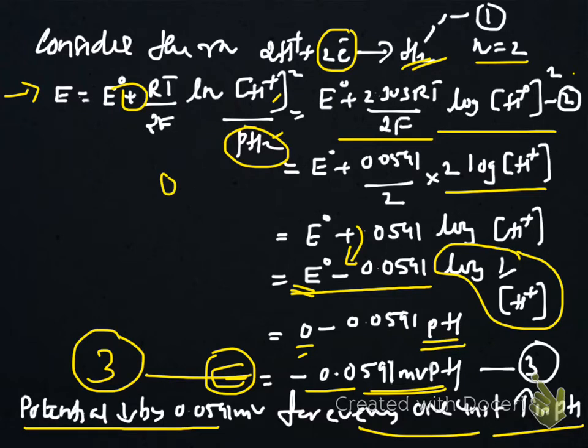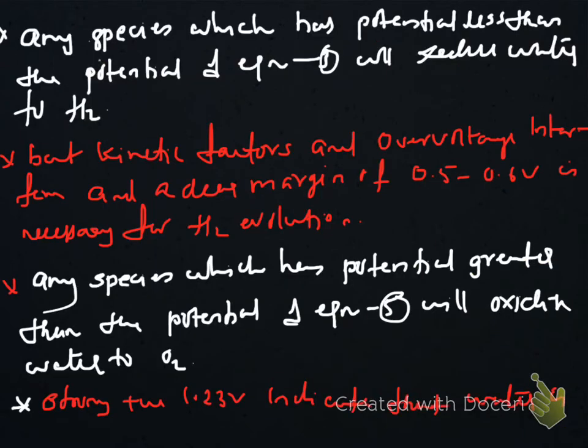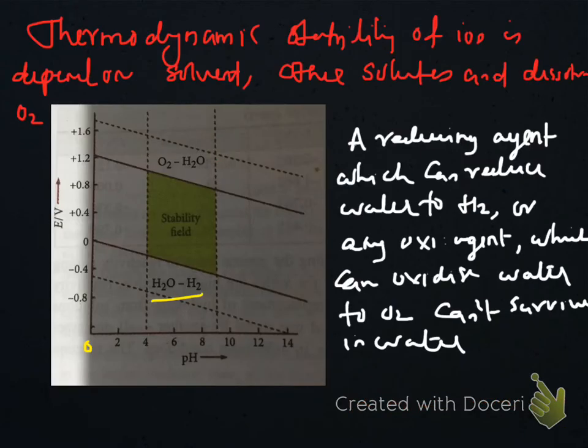When pH equals 1, it is found to be minus 0.0591, at pH 2 it is 0.0591 into 2, and so on. That value is plotted in this graph. At pH equal to 0 it is 0, then minus 0.0591, then it slowly decreases up to pH 14. Then we get a straight line as shown here, which we number as 1.